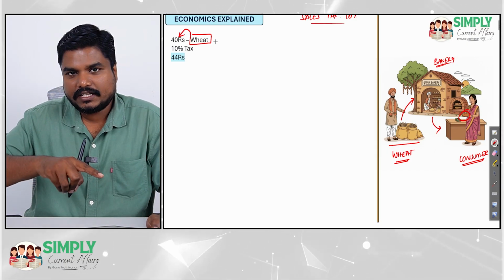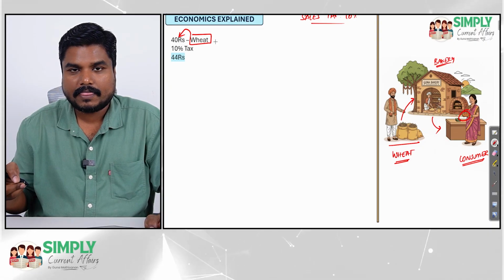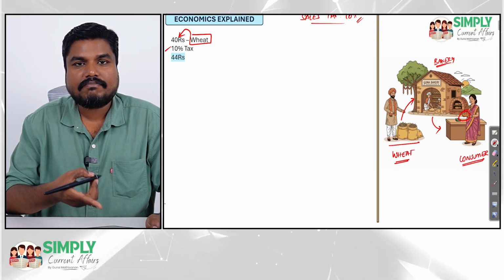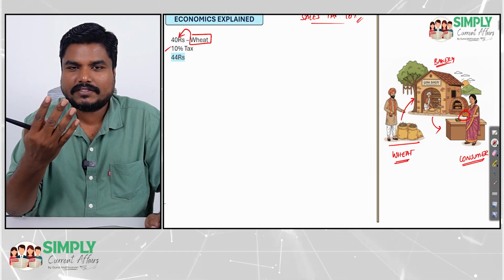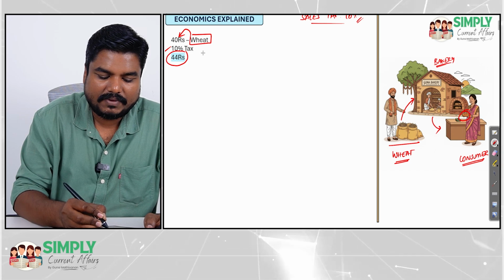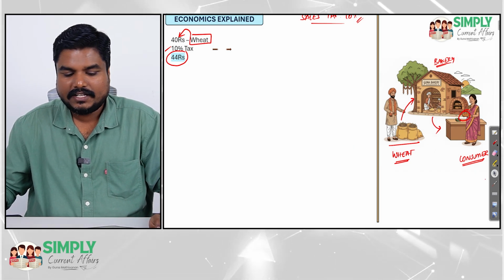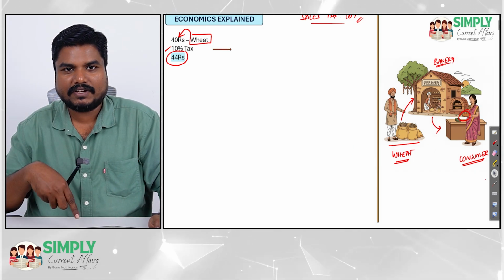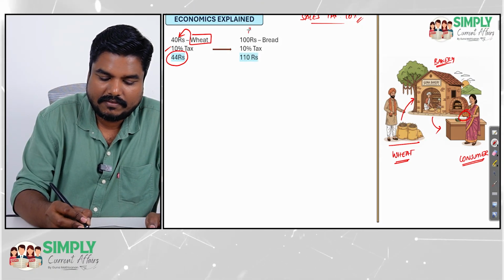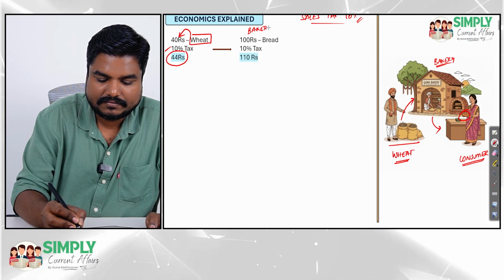Now when the wheat is sold to the bakery, sales tax has to be imposed. 10% tax has been imposed. 10% of 40 rupees is 4 rupees. So 40 plus 4 is 44 rupees. So this is 44 rupees worth of wheat, which is now sold to the bakery.